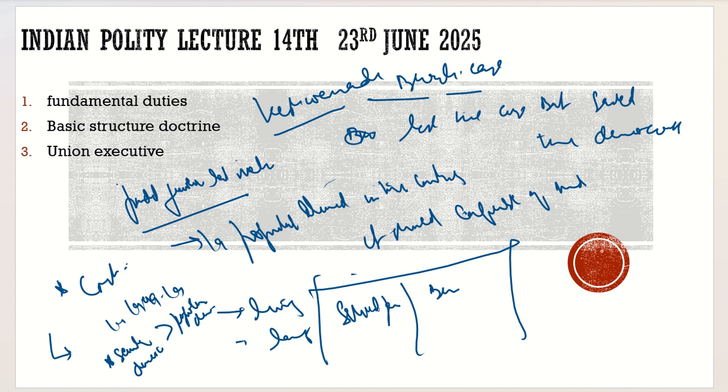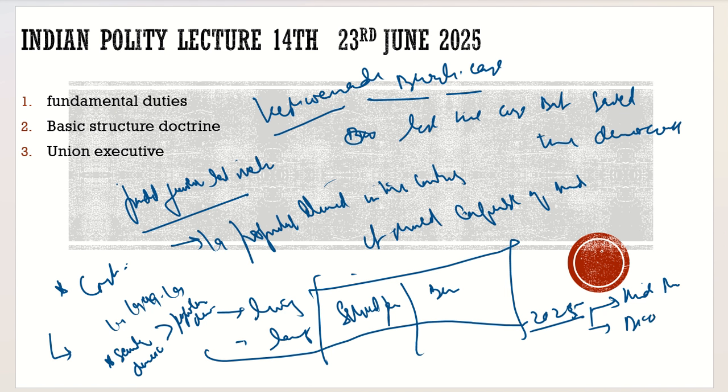Maybe right now in 2025, the popular demand has changed with respect to these two things. Maybe the majority in our country want it to be a Hindu Rashtra, a Hindu state, and also a dictator state. There should be no democracy.